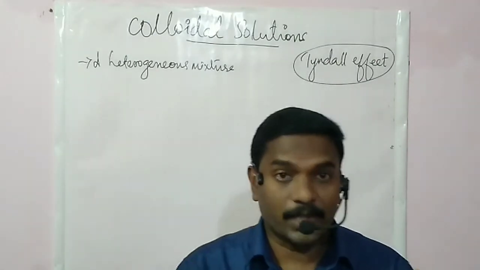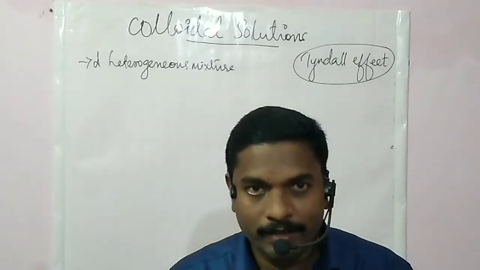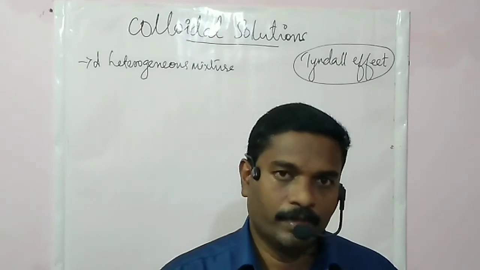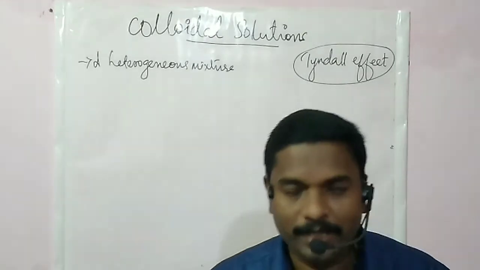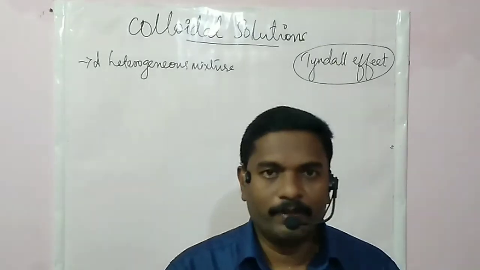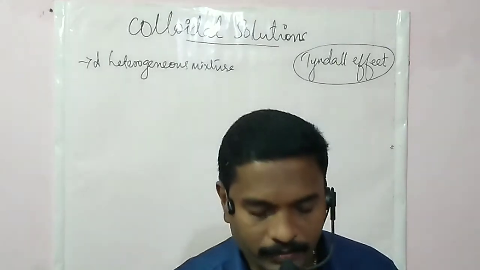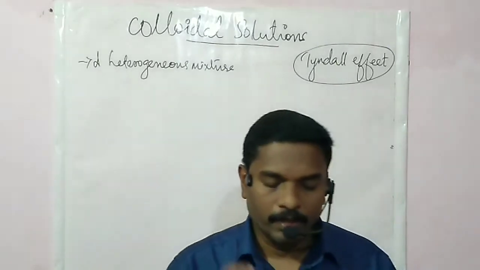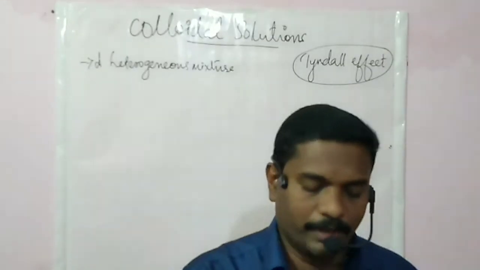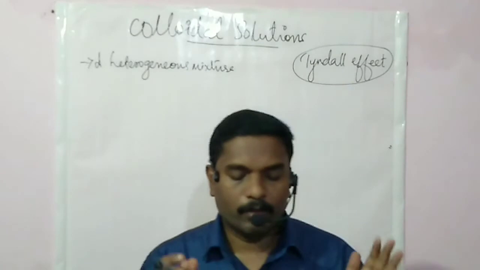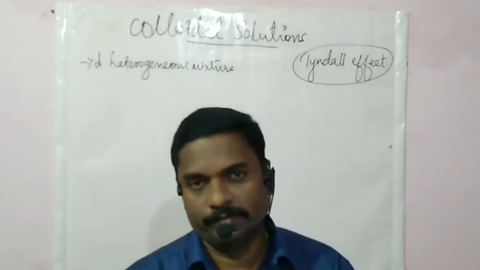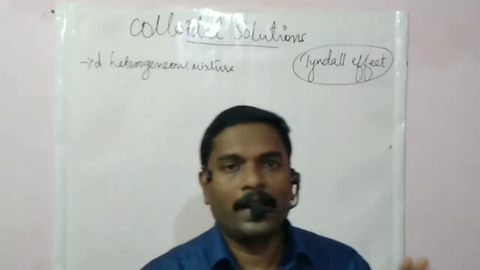Here the size of particles is in between 1 nanometer and 100 nanometer, so the size is enough to scatter a beam of light, hence its path is visible. And then they do not settle down when left undisturbed. That is, a colloid is quite stable. It will not precipitate while kept for some time undisturbed.